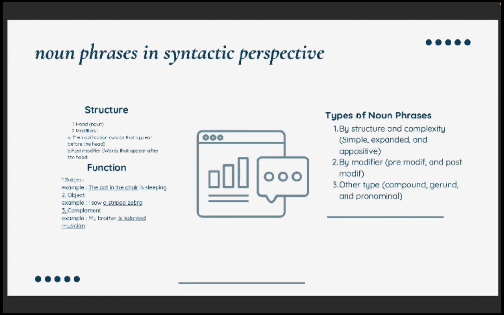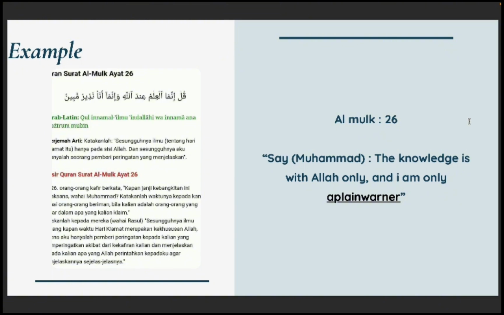And last, types of noun phrase. There are three types of noun phrase that I get from Google. The first is by structure and complexity: there is simple, expanded, and appositive noun phrase. And by modifier, there is pre-modifier and post-modifier. And the last type is compound, gerund, and pronominal noun phrase. And the next is example.